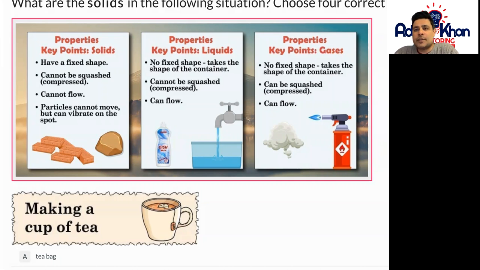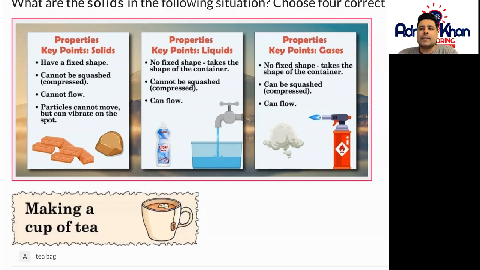Properties of liquids, that's the middle image. So liquids do not have a fixed shape. They take the shape of the container they are in. So in a cup or a glass, if you were to fill it up with water, the water will take the shape of that cup or that glass. Liquid cannot be squashed, it cannot be squeezed or compressed. And liquid can flow, so water flows.